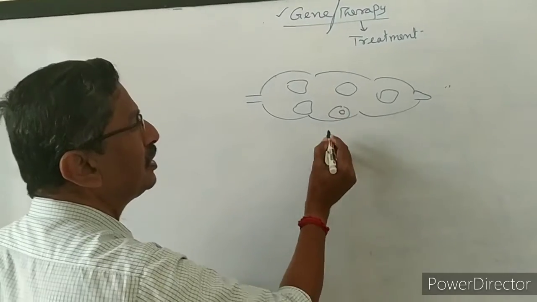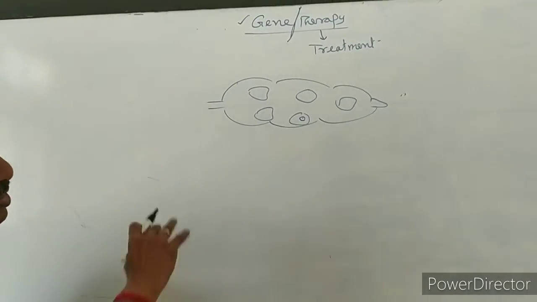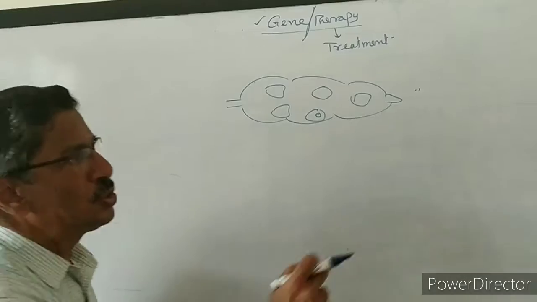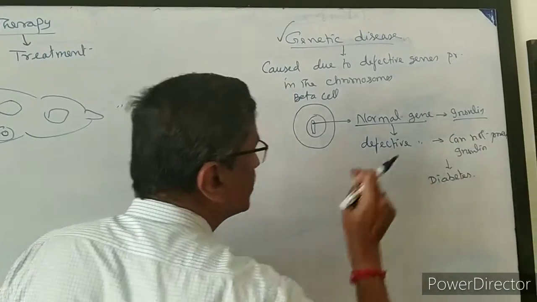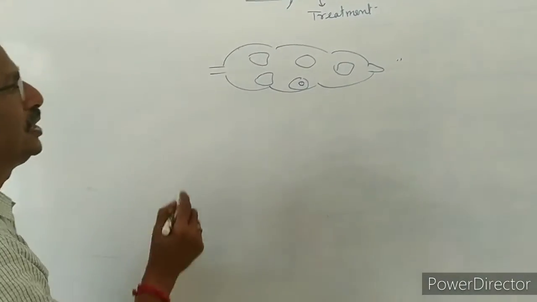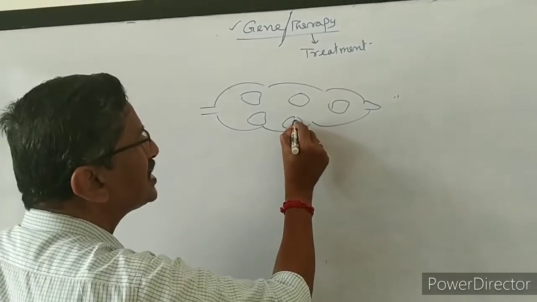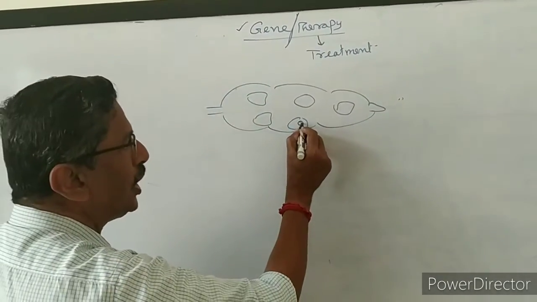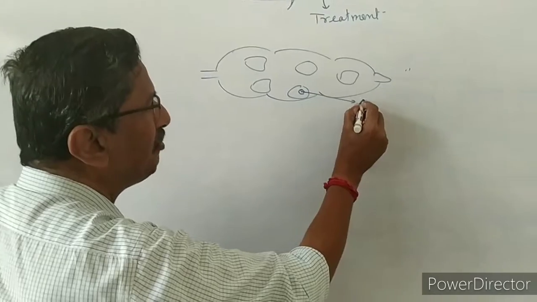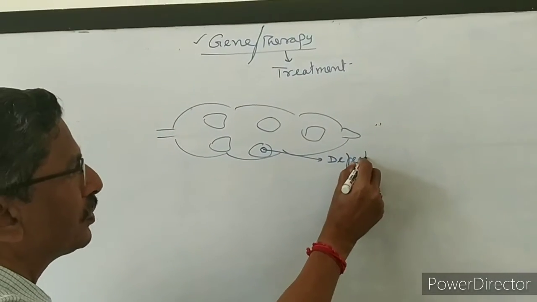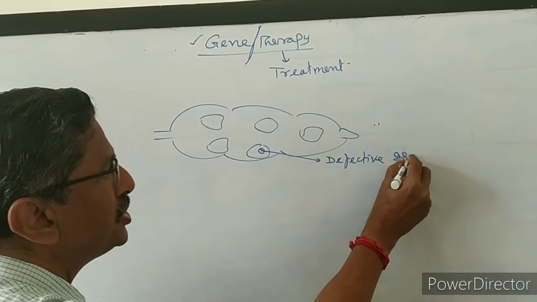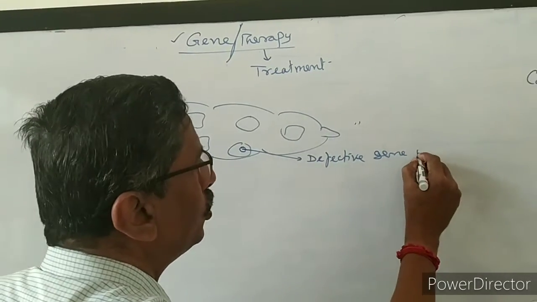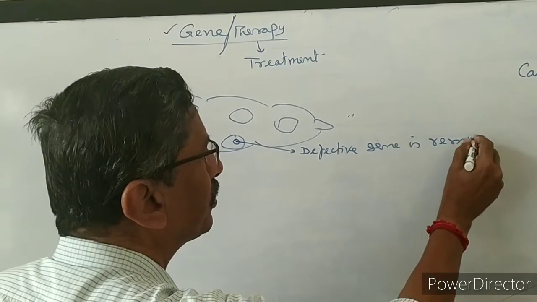This is one beta cell. Here one defective gene is there. In all the beta cells, a defective gene is there, so the defective gene is not producing insulin and diabetes is caused. Now what we have to do is, in one cell, not in all the cells, you take the defective gene away. The defective gene should be removed.